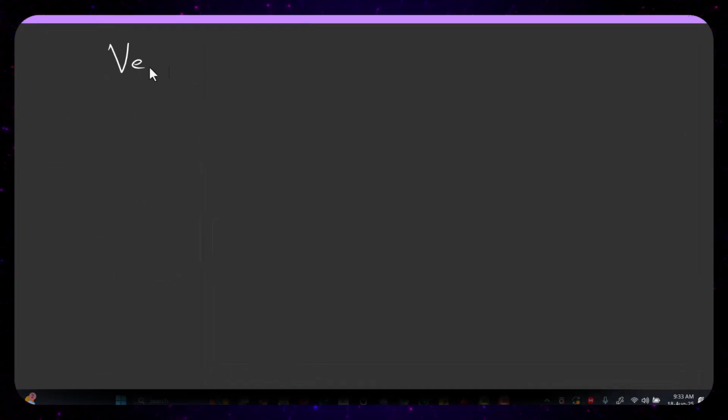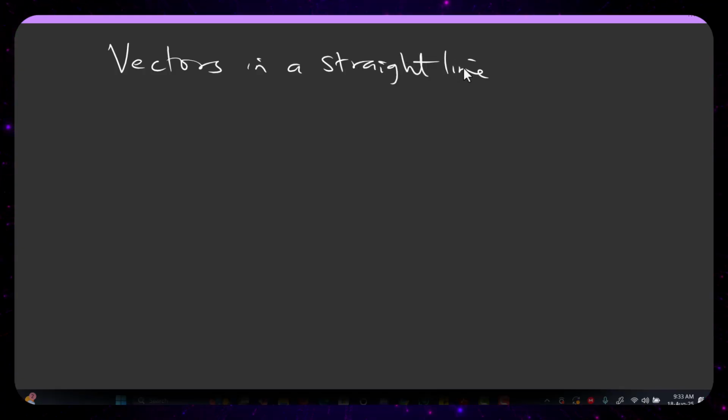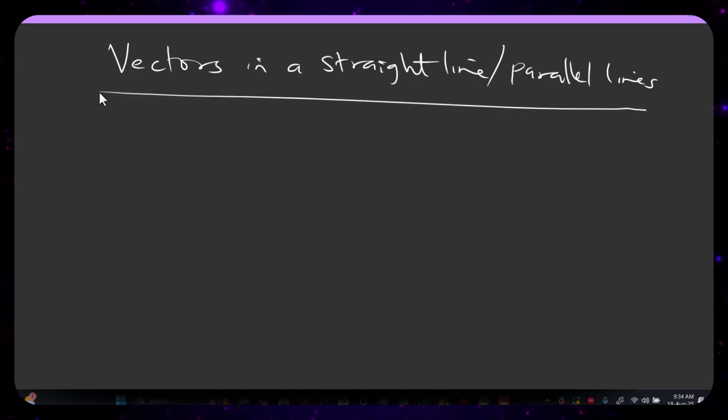So I'm going to be talking about vectors in a straight line or parallel lines. Someone might be wondering, all these things we are doing now, what are we actually going to be doing with them? Before I give an example of what I mean, assume this is a truck, and someone is pushing it in this direction. Let me not call it a truck, let me call it a car, and you're pushing it, but the car is not moving.